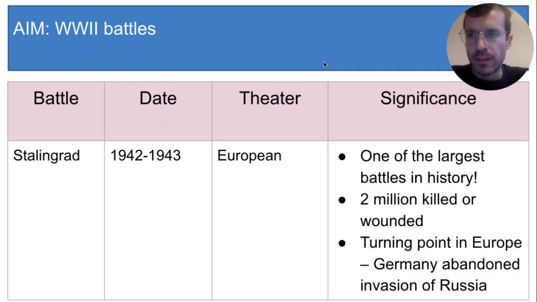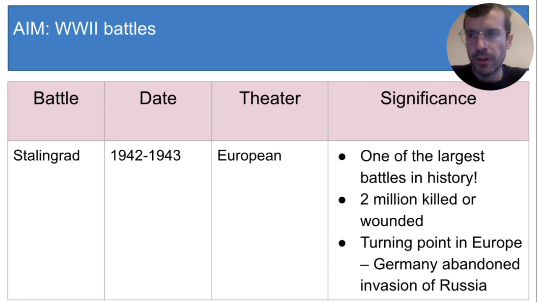The next battle is called the Battle of Stalingrad, and it took place in the winter of 1942 and 1943 in Stalingrad, Russia, which is in the European theater. Stalingrad is a city in southern Russia, now called Volgograd. Hitler had attempted to invade the Soviet Union, but his army got stuck in a brutally cold winter.